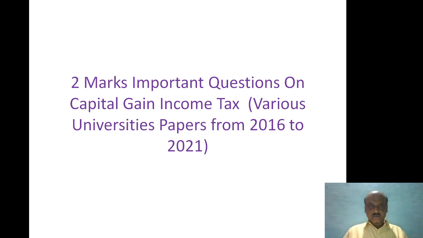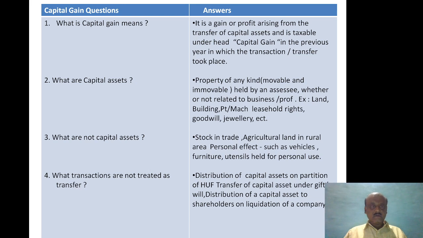Let us see the questions of 2 marks on capital gain. First one is, what is capital gain or capital gain means? So there is a typing mistake. Like this the question would be. So these are the probable questions. What is capital gain? What are capital assets? What are not capital assets? Then what transactions are not treated as a transfer? Let us see one by one.